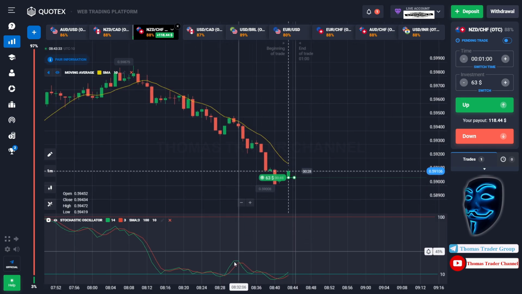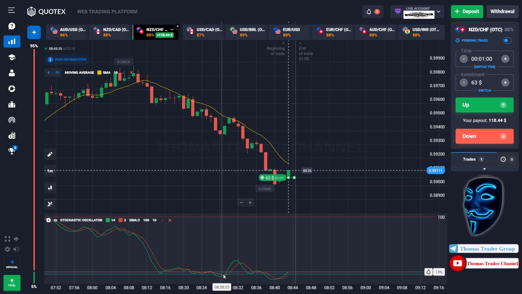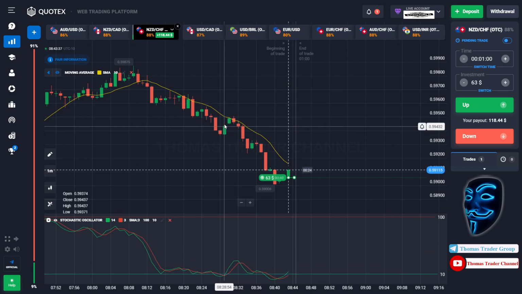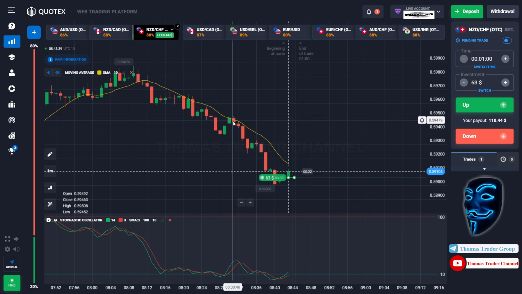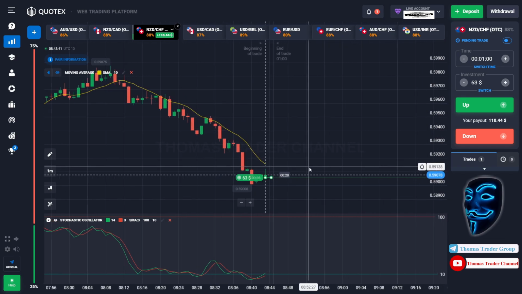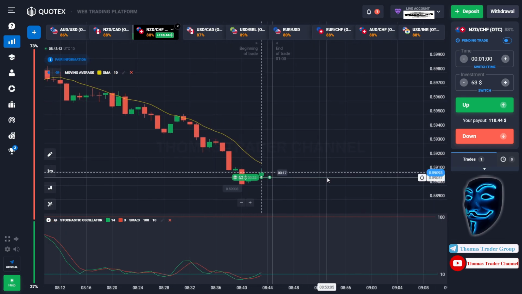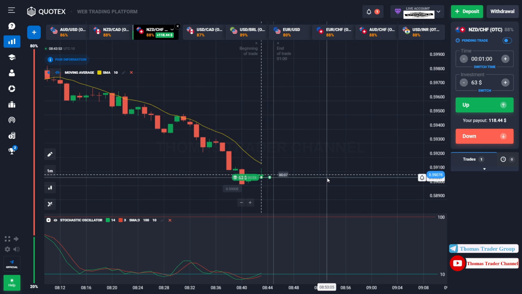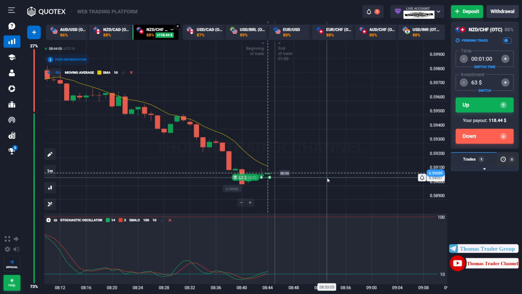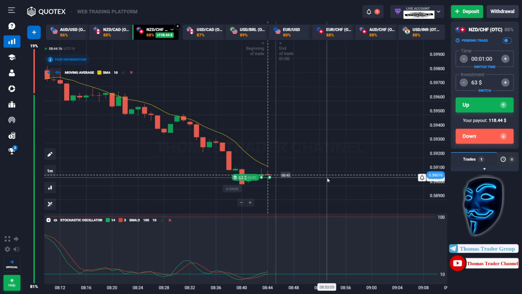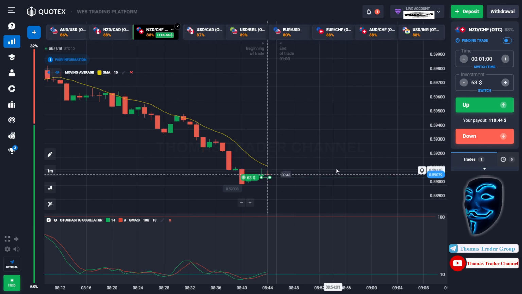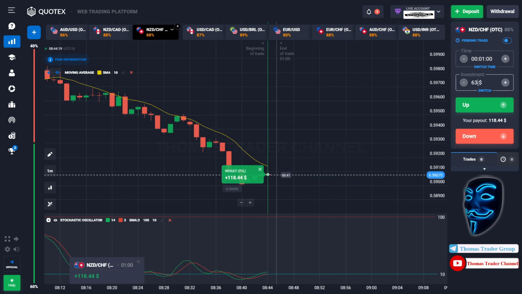And here is the example. When the market touches the oversold area, it will make a rebound and it will make a correction to the moving average line before it continue the bearish trend. Let's prove it and let's wait till the end of our trade. We made a right decision over here. We made a profit of $118.